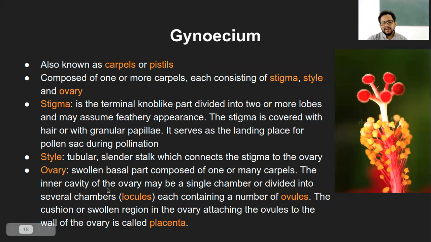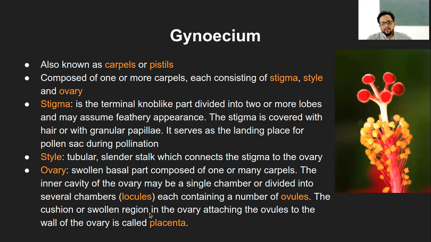And the inner cavity, the inner portion of the ovary, can be a single chamber or can be divided into several chambers. These chambers are specifically called locules. So an ovary can have a single locule or many locules. Each of these locules consists of a certain number of ovules, which can be 2 or 4 and so on. It depends on what plant and what fruit we are talking about. So the ovary will have locules, and locules will contain the ovules.